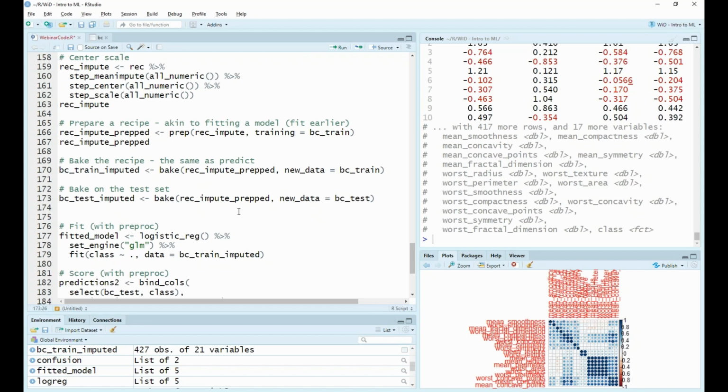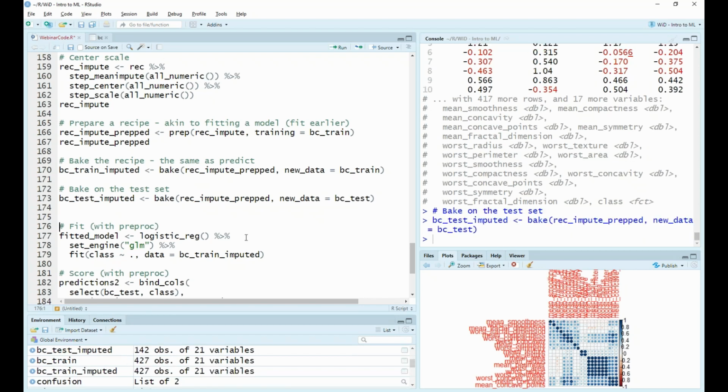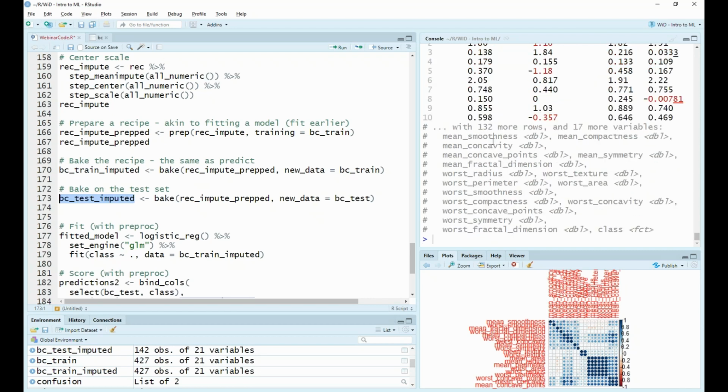We can also now perform the same recipe on the test data. Now this is important. Our recipe is not prepped on the test data, it's prepped on the training data. So we know we're not leaking any information from the test set into our training set. We are just baking this preparation onto the test set. We have not created this prep from our test set. And doing so, this will do a very similar thing as above to our test set.